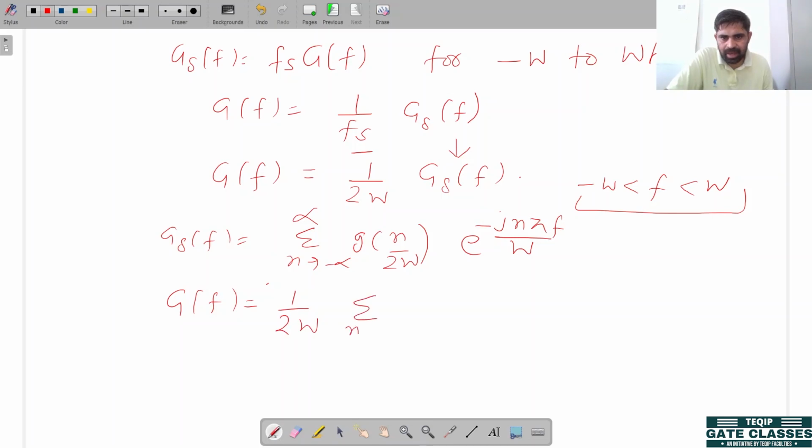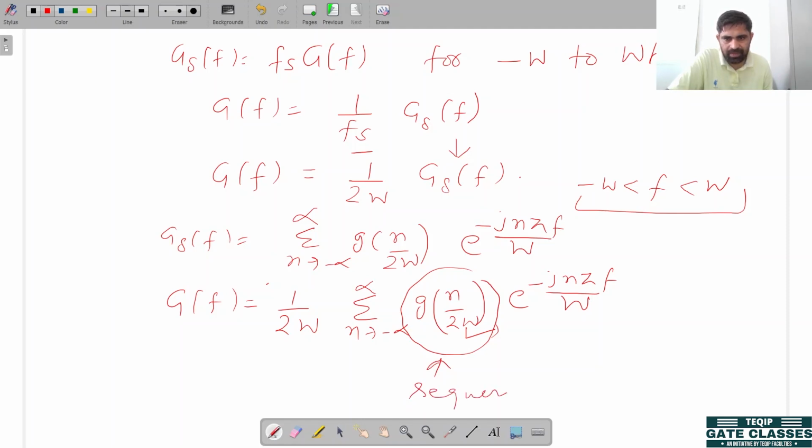This is the sum from n equals minus infinity to infinity of G of n divided by twice W, where W hertz is the maximum frequency component present in the original signal, times e to the power minus j n pi F divided by W. So these are the sequence of samples.